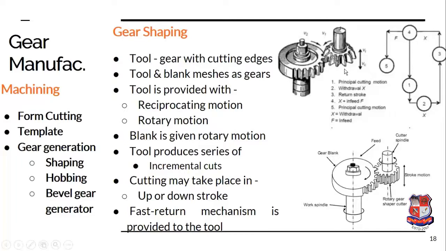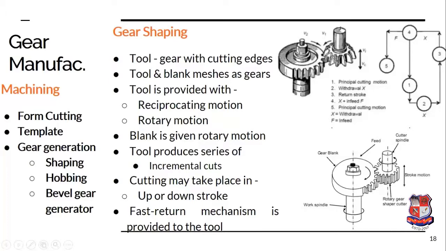So to machine with the help of this procedure, the tool is first fed radially. So two motions are given to the tool initially. The first is the reciprocating motion, and the second one is the radial feed towards the axis of the blank. Okay, so the tool is moved to produce the tooth space equivalent to the tool depth.